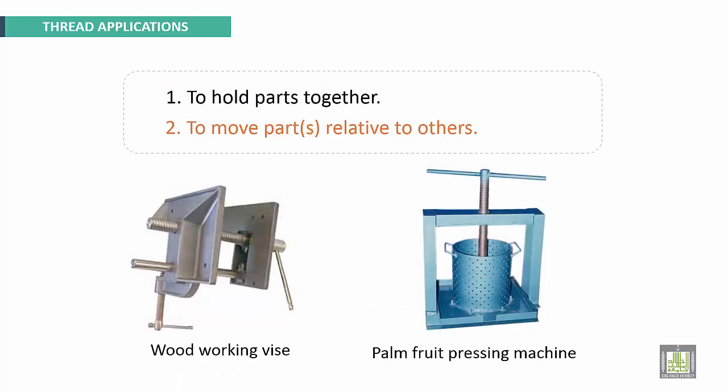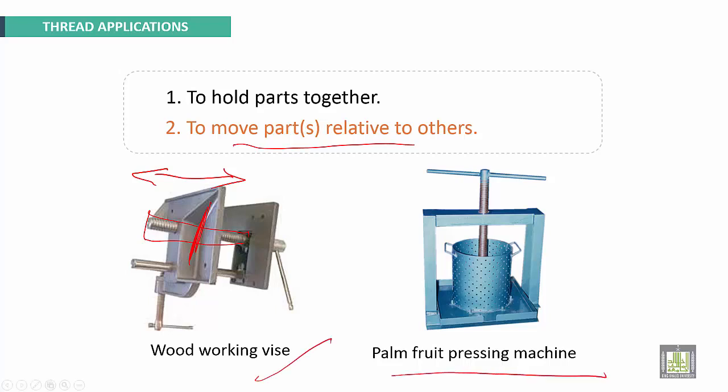Here, threaded fastening is used to move parts relative to others. Here we have 2 parts, for example. Part 1, we use this threaded part to move that one, woodworking vise. And here for a palm fruit pressing machine, also to move that part vertically.